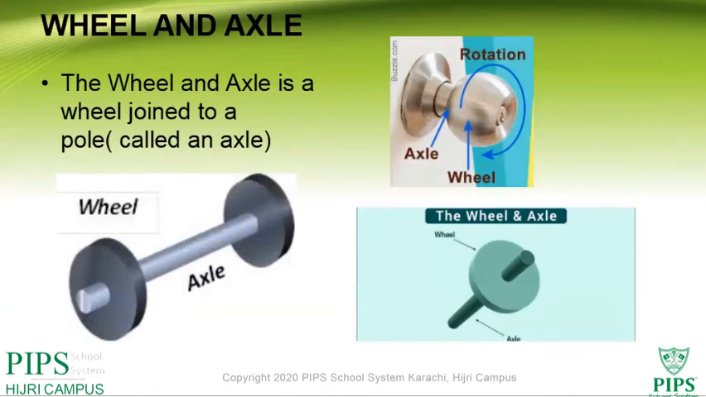Wheel and axle. The wheel and axle is a wheel joined to a pole called an axle. For example, look in your surroundings, there are so many examples of wheel and axle, like our door lock, the cupboard lock, the wheels, the tires. See in your surroundings.